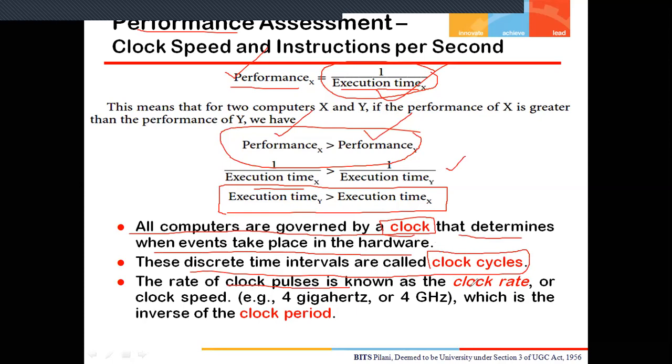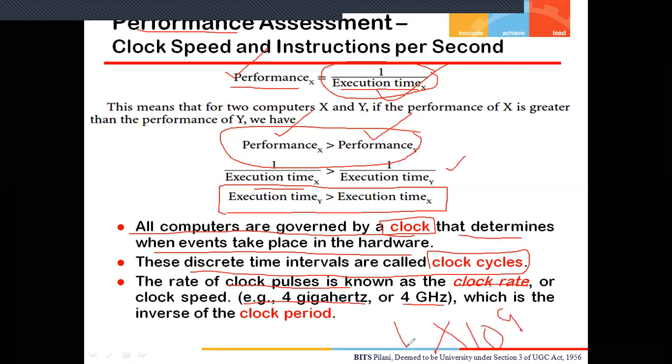That is given in your question. What is the clock rate or clock speed? For example, it is given as 4 gigahertz. We have to convert it into simple terms, that is the frequency or speed in terms of hertz. Here it is giga, and giga stands for 10 to the power 9.